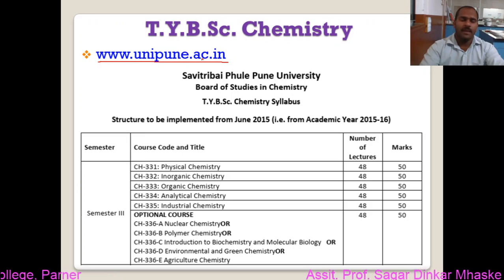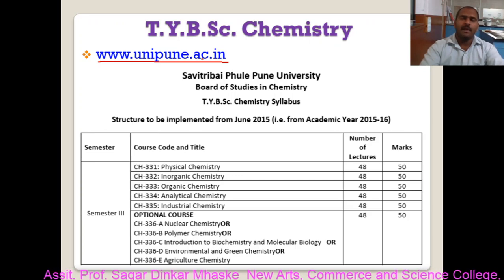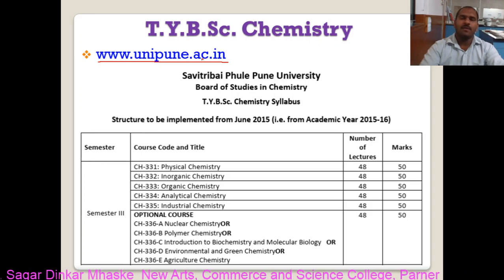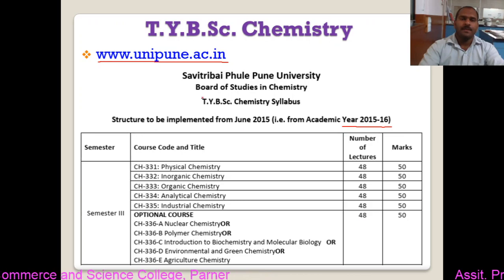When we go to the main page of this site, there is a student corner. At that student corner, you have to click, and below that there will be the syllabus. After clicking the syllabus, you can find the TYBSc syllabus for the academic year 2015-16.